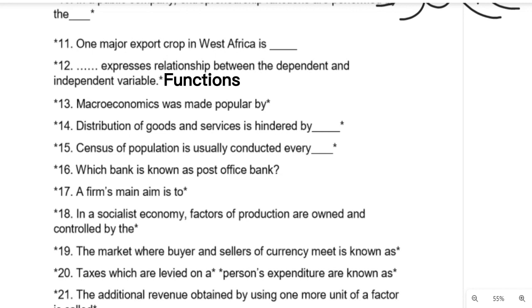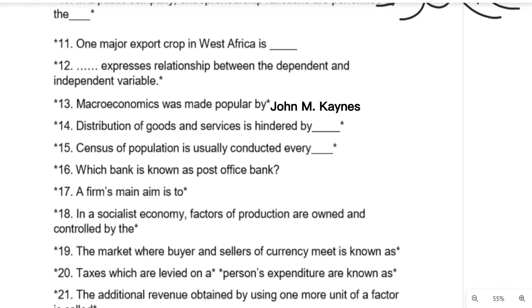Now the next one, question number 13. Microeconomics was made popular by who? We have various options in the question, but the best option is John M. Keynes. I want you to research that. John M. Keynes, that is the one who made microeconomics popular.